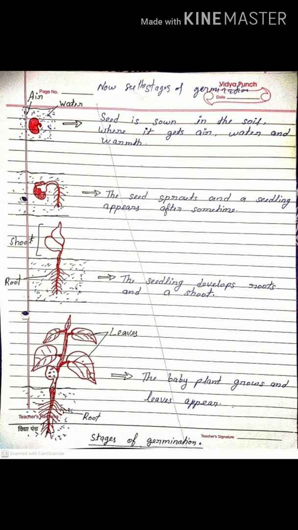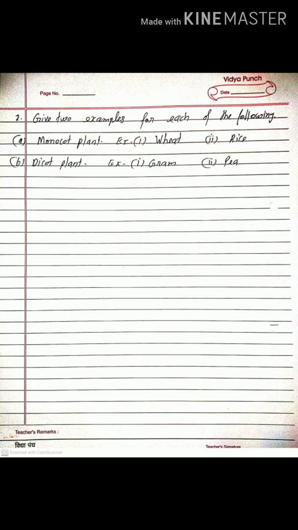You have to draw this diagram in your rough copy. Next, give two examples for each of the following. First, two examples of monocot plants are wheat and rice. Two examples of dicot plants are gram and pea. You have understood these examples.